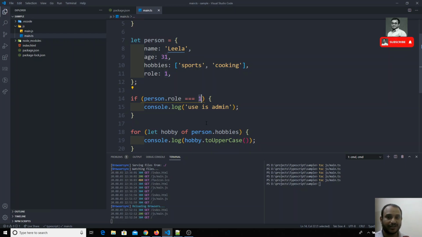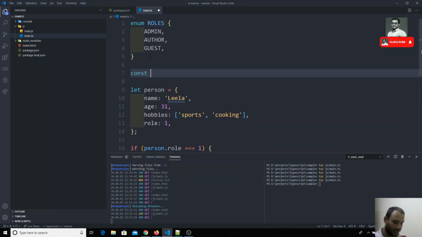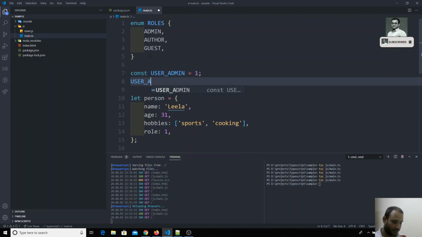Somehow we need to maintain that data. Previously, we could maintain constants, like USER_ADMIN equal to 1 and USER_OTHER, maintaining constants like this. So previously, with JavaScript, we can maintain it this way.